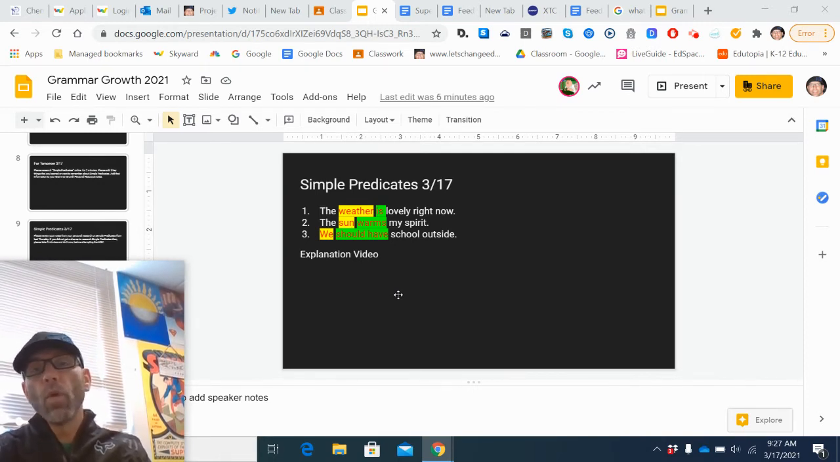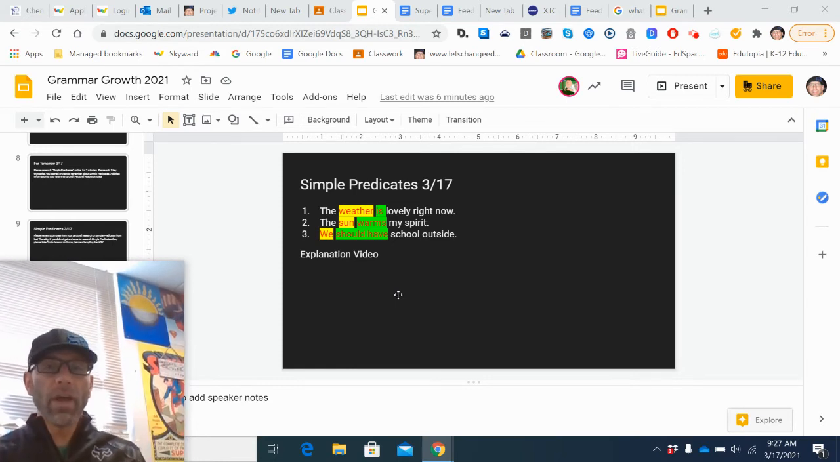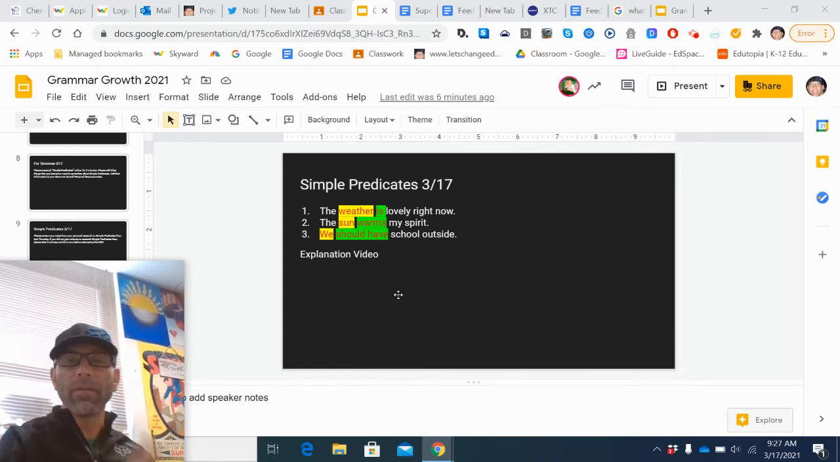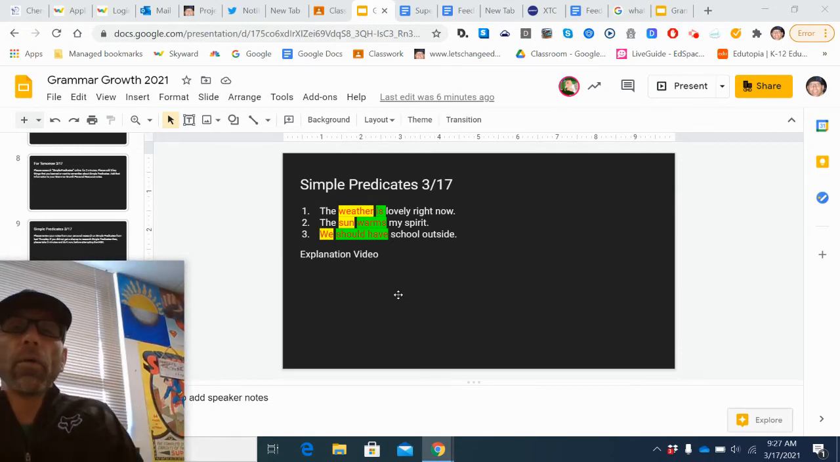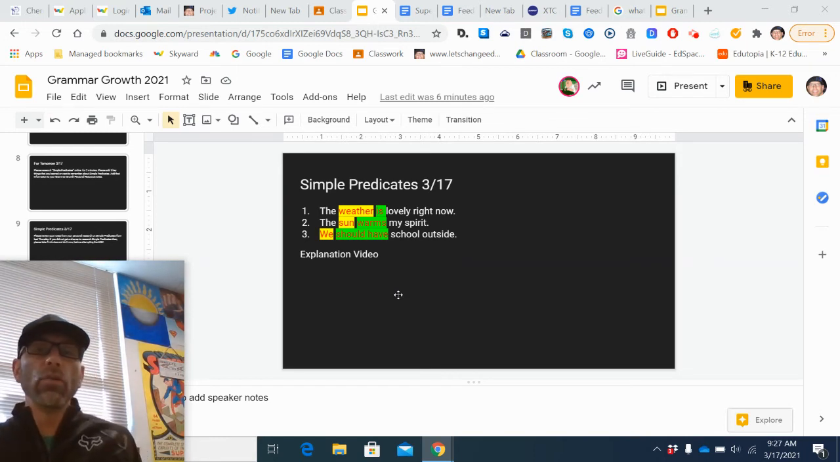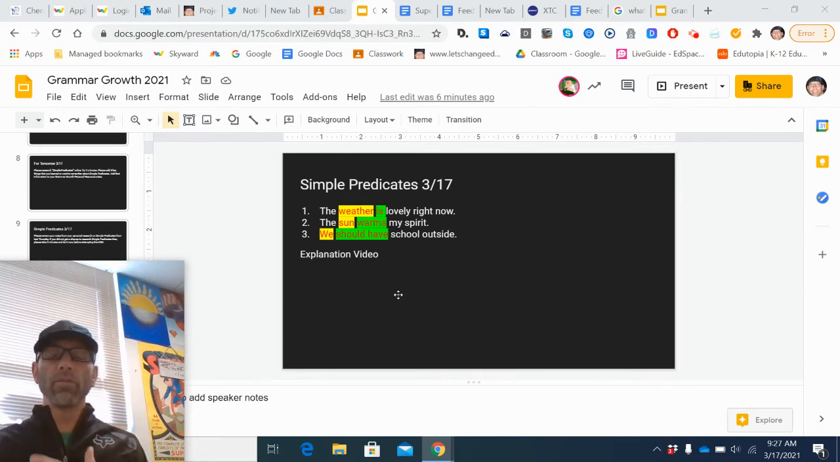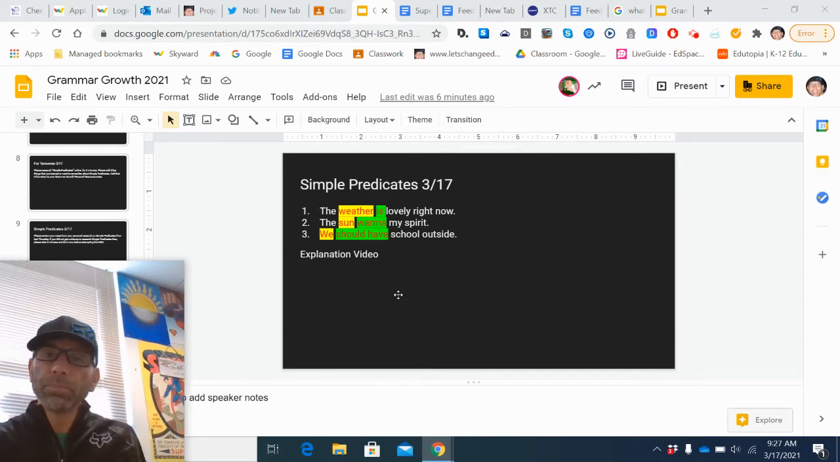Number two, the sun warms my spirit. Sun is the subject. What is doing the warming? The sun is. What warms my spirit? The sun. I'm trying to show the relationship between subject and predicate here. This is an action verb, and with action verbs, we can use the what question. The sun, what? Warms. What warms my spirit? The sun. So we can use what there to show that relationship between the simple subject and the simple predicate.